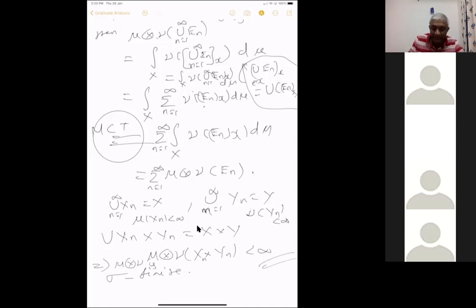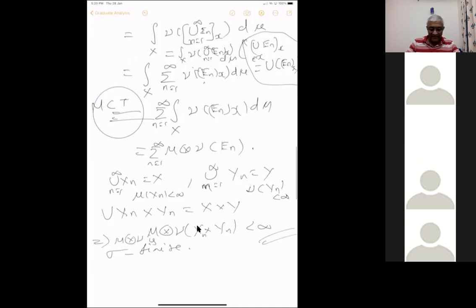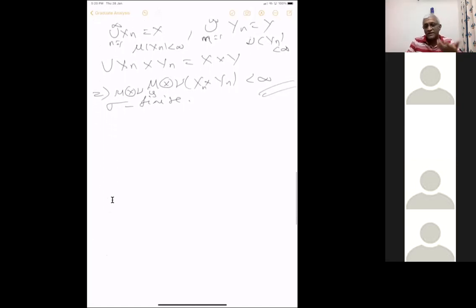Sigma finite. Okay, that is just direct. So we have proved, what have we proved? We have proved the existence of product measure, and we defined the product measure. We have proved that it is indeed sigma finite, the product measure exists, and it is unique, and it is sigma finite. Okay, so this is the product.